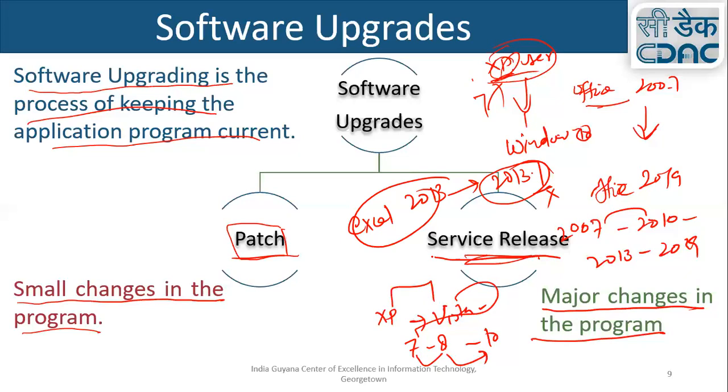If many users are facing a particular problem, Microsoft tries to solve that problem and releases a small patch. But after some time, they change the user interface and add a lot of new features, and then they release a new version, that is a service release, like from 2007 to 2010.